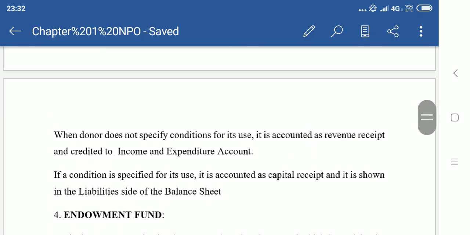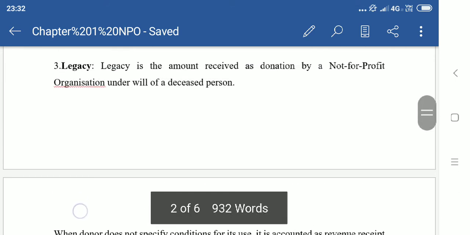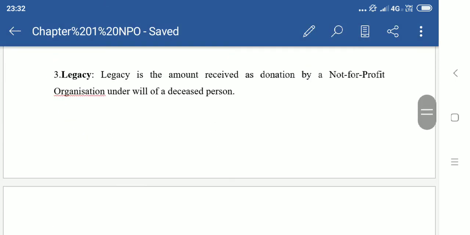However, if it is a general legacy, if the purpose for which the money is to be used is not mentioned, it will be considered as revenue, which means it will appear in the income side of income and expenditure account. So that is what is given here.